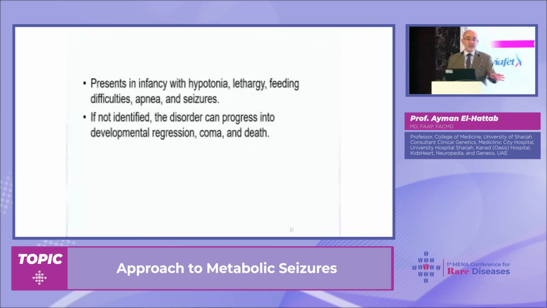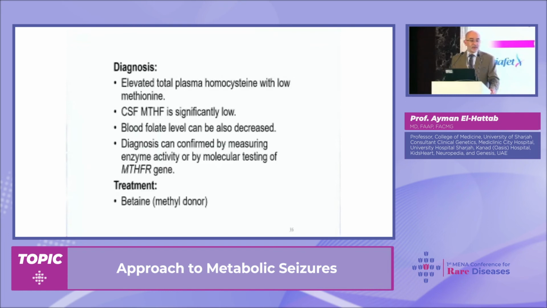Seizures are an important feature of this condition, plus lethargy, feeding difficulties, and severe developmental delay. We can suspect these conditions by finding low folate in CSF.